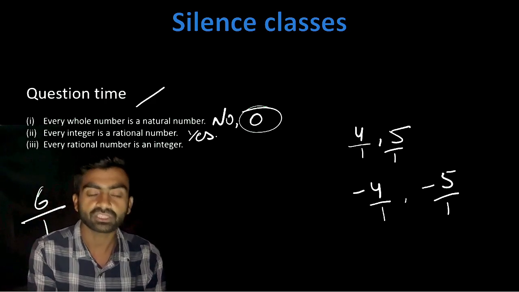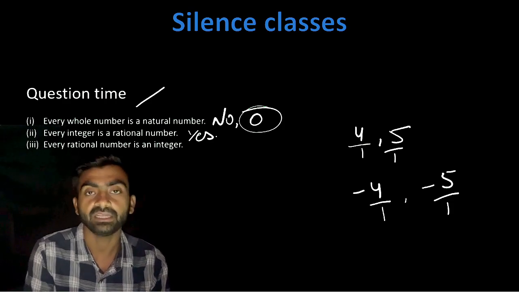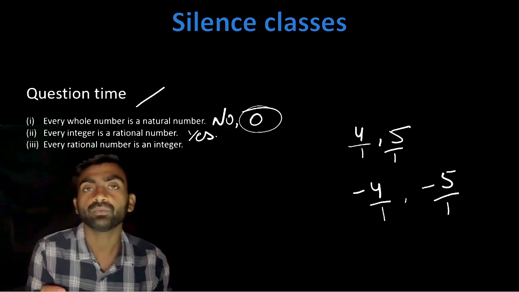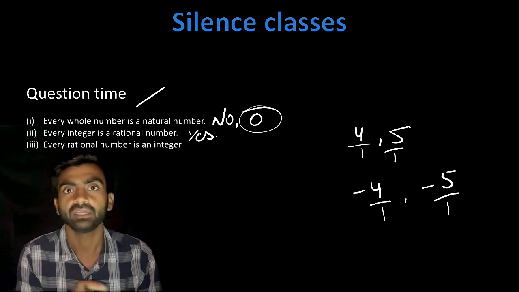Now, is every rational number an integer? No, every rational number cannot be an integer, because any number which is in point form, a decimal, does not belong to the integer category.